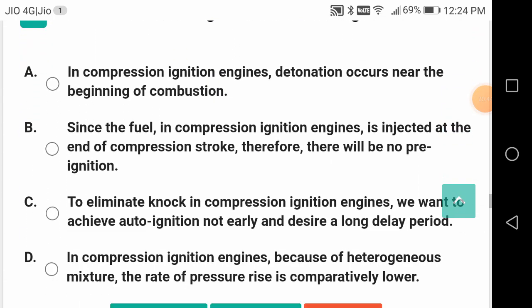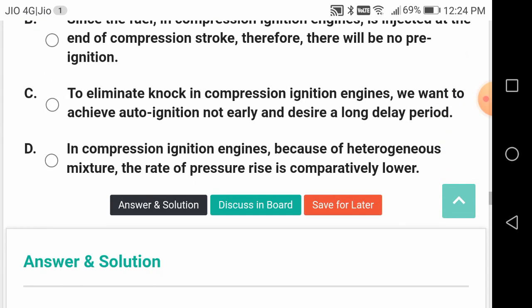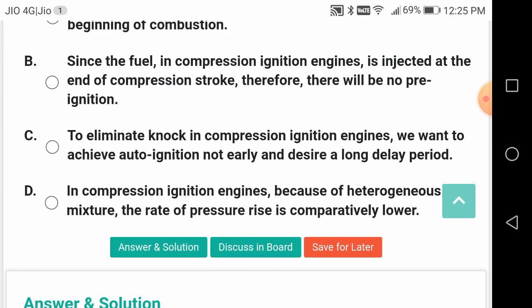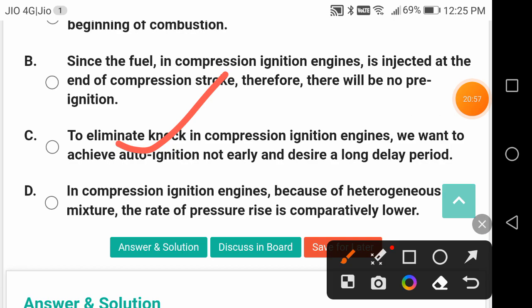Which of the following statements is wrong? So please go through the statements, friends. C is the wrong statement. To eliminate knock in compression ignition engines, we want to achieve auto ignition not early and desire a longer delay period. I think we need shorter delay periods.